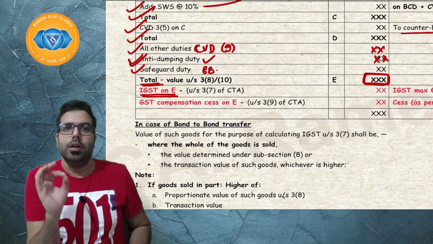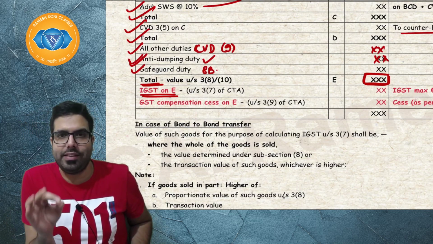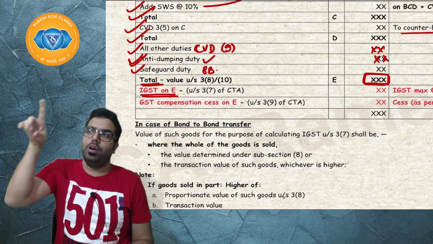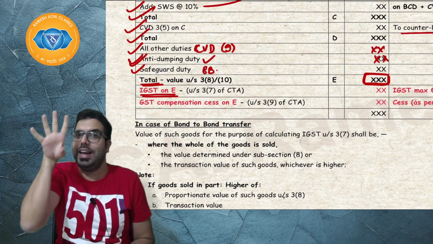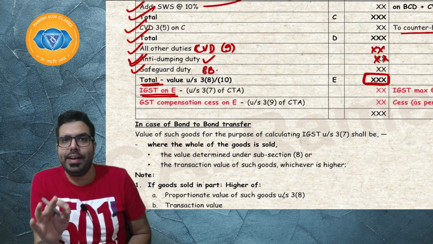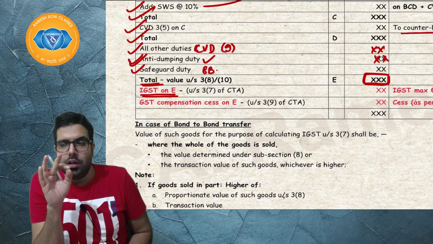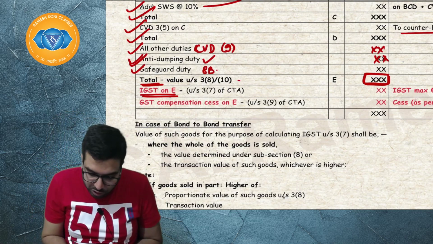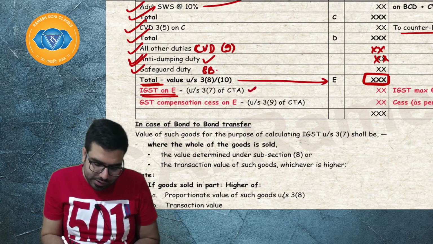Custom duty IGST is charged under section number 37 at the rate notified, on the value which is determined under section 38. IGST is charged under 37 on the assessable value determined under section number 38. Sir, section 38 talks about this only. On this, we will go ahead and charge IGST.